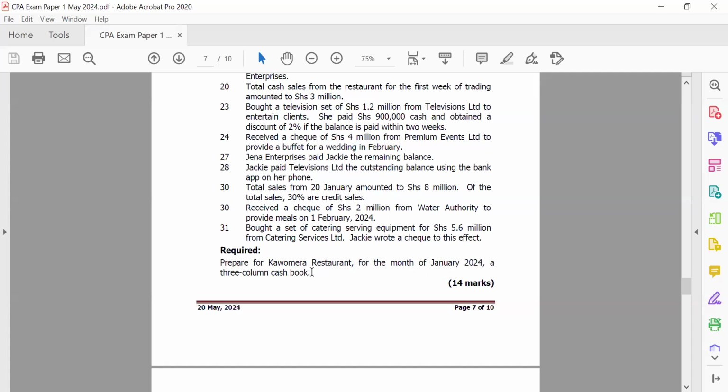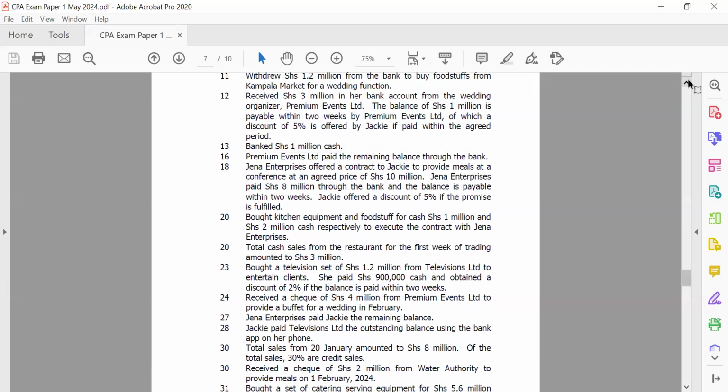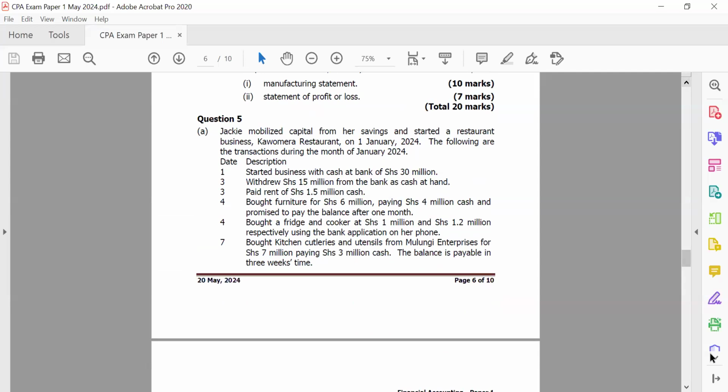the other discount, which is the discount that you have received, is on the credit side, and usually goes with your payments or your purchases. So that's quite important. So that is what the examiner required. 14 marks are also very easy to get, because usually if you know how to calculate your discounts very well, this shouldn't be hard. So these were 14 marks. Let me see where the remaining marks are.